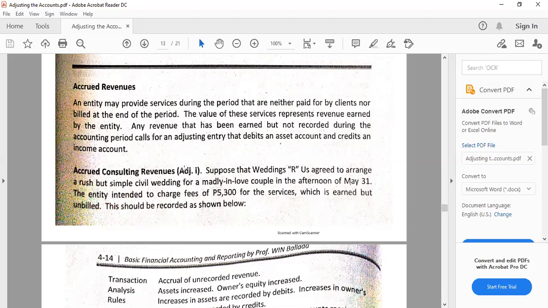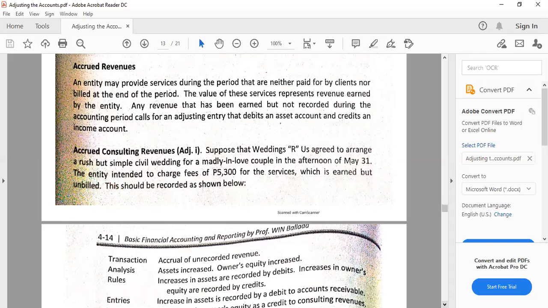So example here, accrued consulting revenues. Our company is Weddings R Us. Then there is a client who wants to arrange a rush but simple civil wedding for a madly in love couple in the afternoon of May 31. The amount is 5,300, which is earned but unbilled.